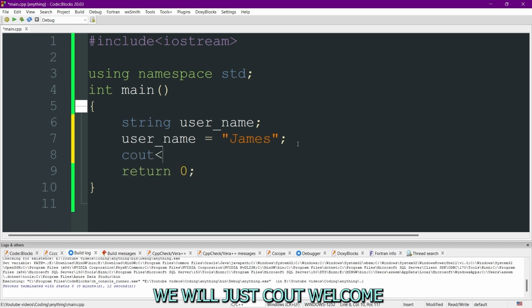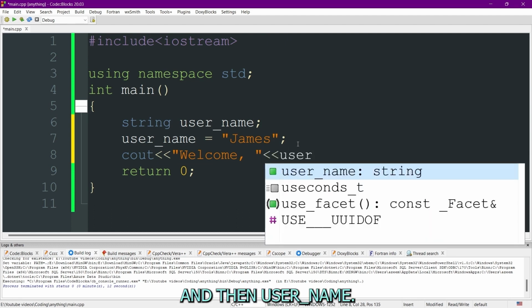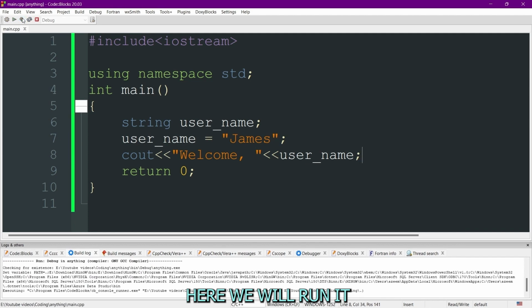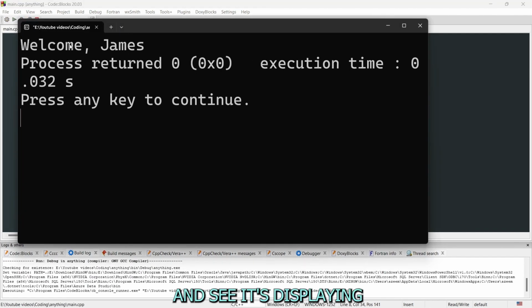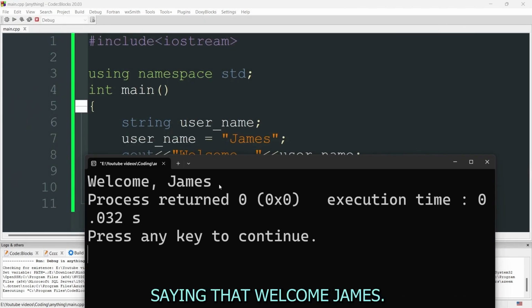At the end, we will just cout welcome and then userName. Here we will run it and see. It's displaying a welcome message saying welcome James.